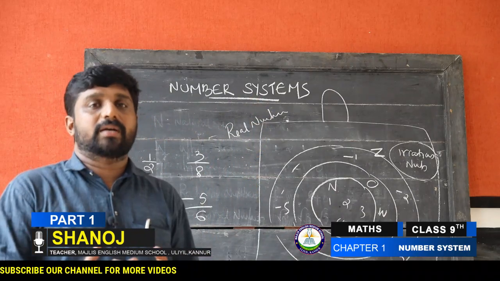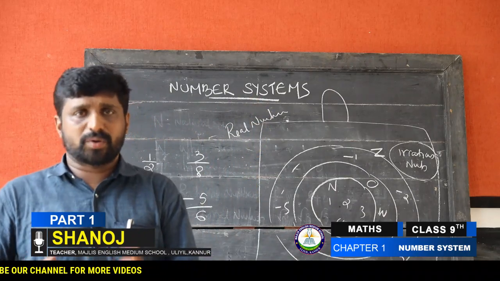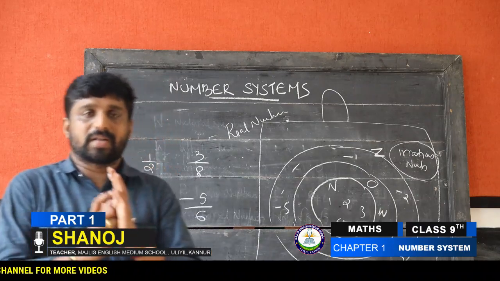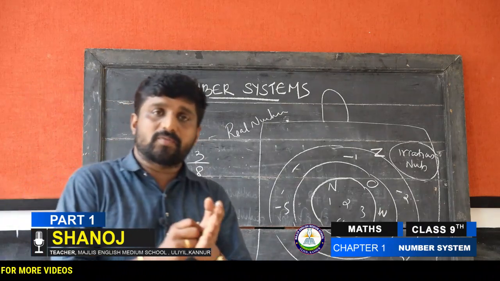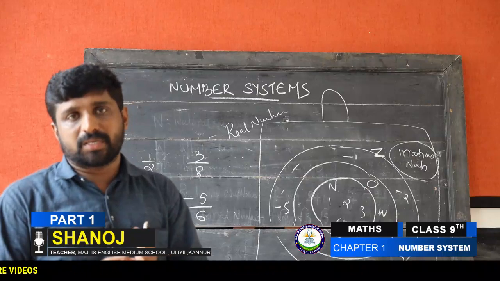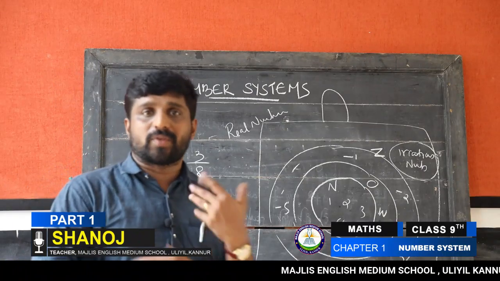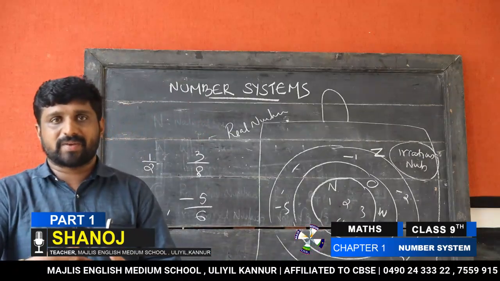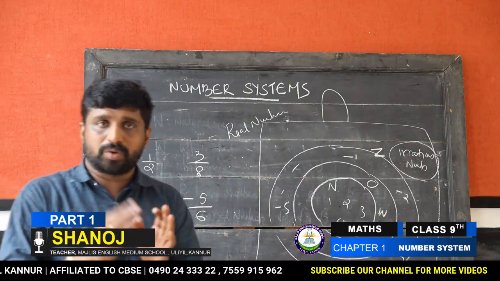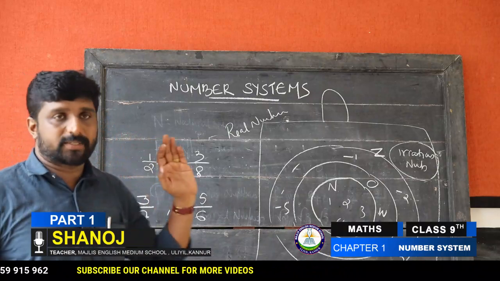Some rational numbers become fractions, but not always. Therefore we can conclude like this: all fractions are rational numbers, but all rational numbers need not be fractions. Some rational numbers become fractions, some need not. Therefore, they need not become fractions like that.